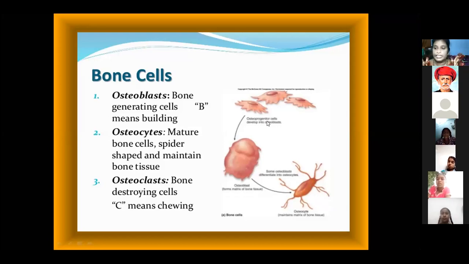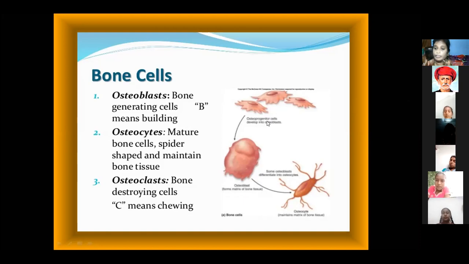The bone is the hardest connective tissue, and it helps every living organism. It supports, protects, and gives the shape of the structure. There are different kinds of bone cells, called osteoblasts, osteocytes, and osteoclasts. The osteoblasts' function is generating cells, which means building of the cells.